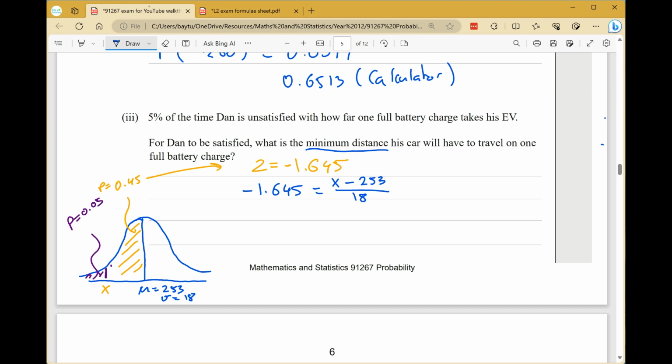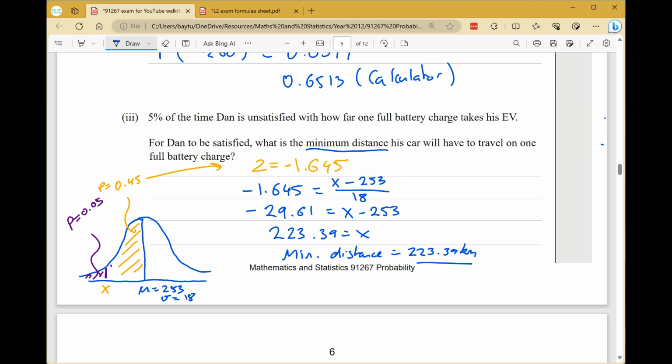to get rid of the fraction. It's always the first thing we want to do. So negative 29.61 equals x minus 253. Now that's minus 253, so we'll add 253 to both sides. And that gives 223.39 equals x. So the minimum distance will be 223. You could have put the 0.39, we'll put the 0.39 kilometers. Be okay to round that to 223.